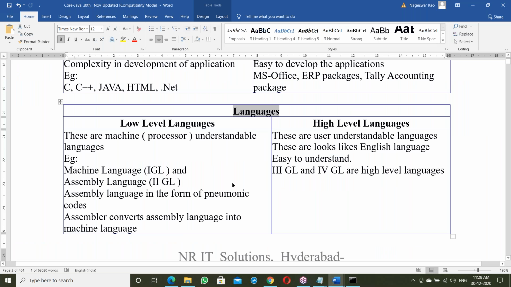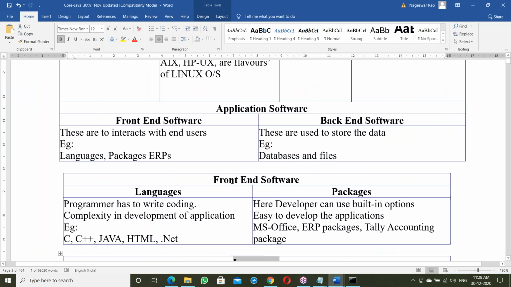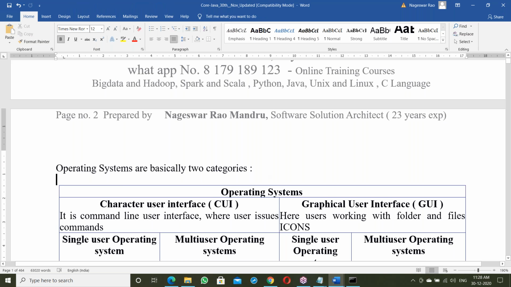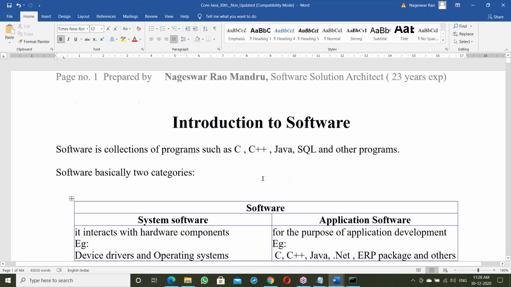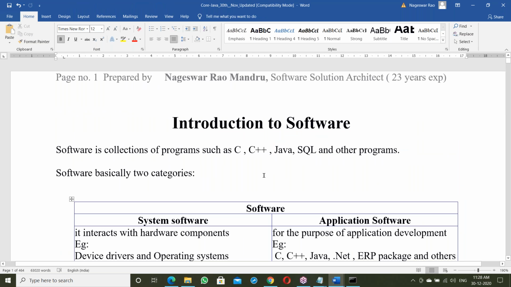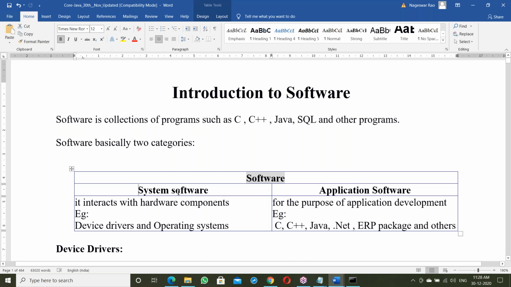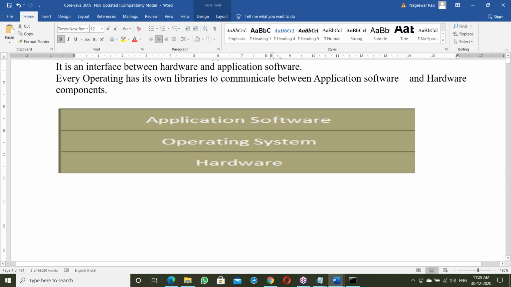Let us go to documents. See, how I am introducing Java. The way of introducing Java here started from very basics. First started with software basics: system software, application software. Java comes under application software. So that's the reason we move to application software.